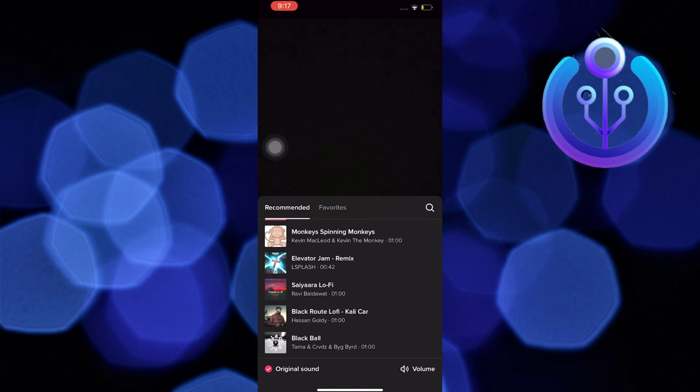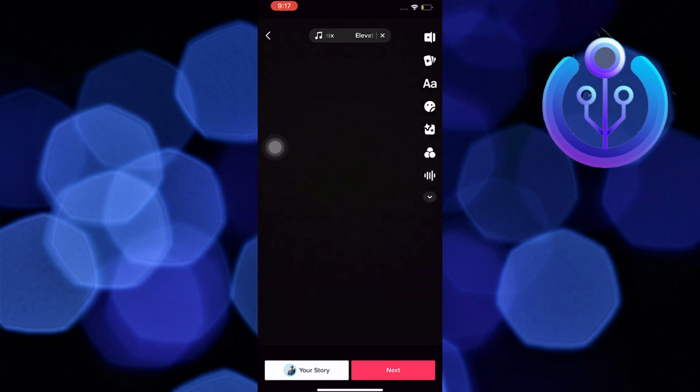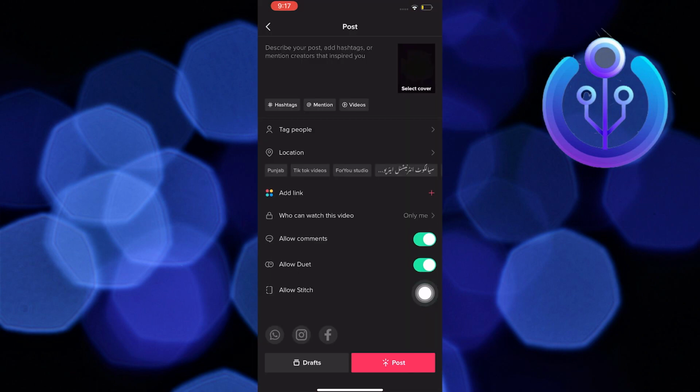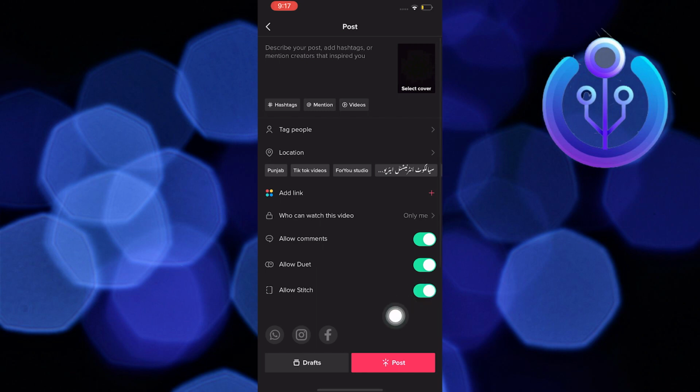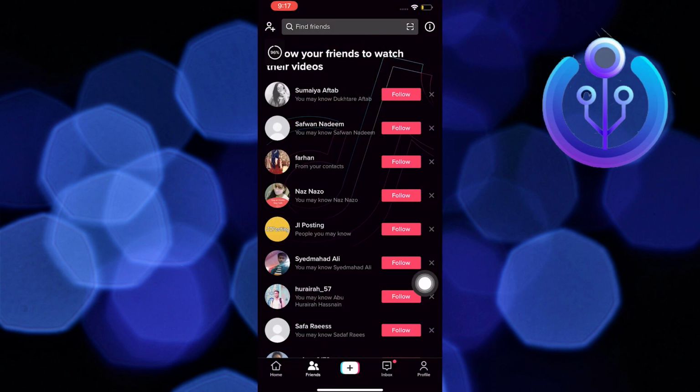In here, choose whatever music you want to add over to the layer. This one kind of sounds cool. Once done, click on Next. In here, you can go ahead and post the project. Just tap on Post, the red button.